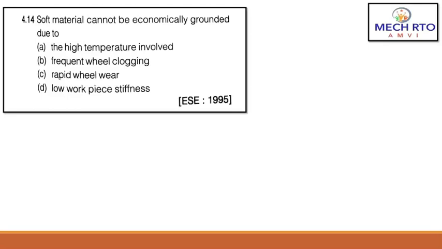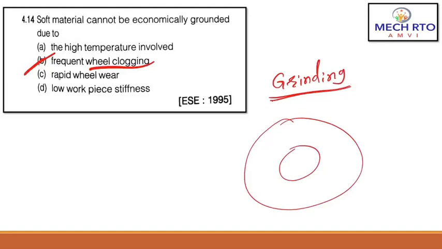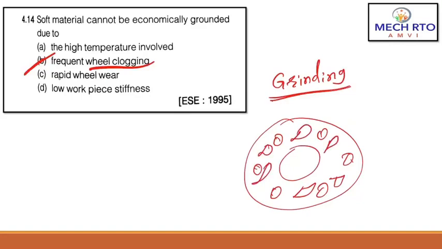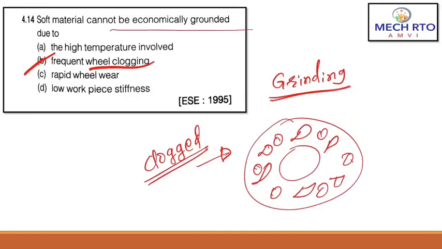Now the next question: soft material cannot be economically ground due to. It is basically asking about your grinding operation. Why can soft material not be ground? Because there is frequent wheel clogging. In the grinding wheel, the soft material gets stuck to the abrasive cutting edges, and that's why the wheel gets clogged, and we have to refresh that wheel at regular intervals. That's why it cannot be economically ground. Soft material, frequent wheel clogging.